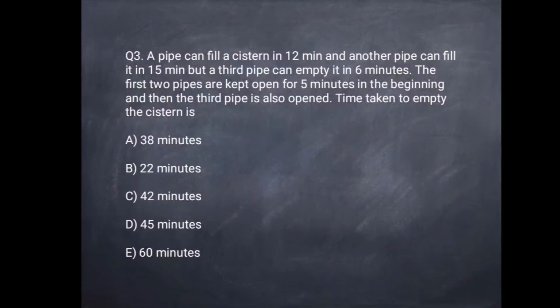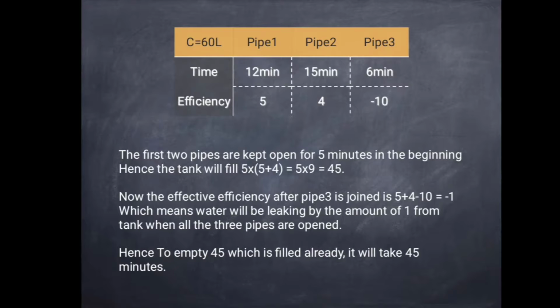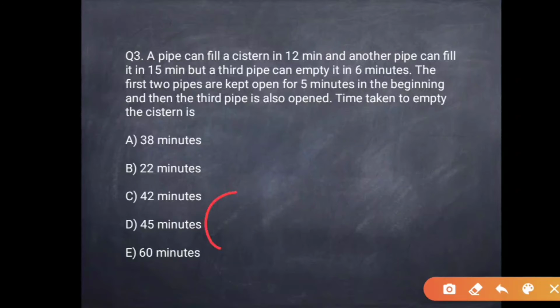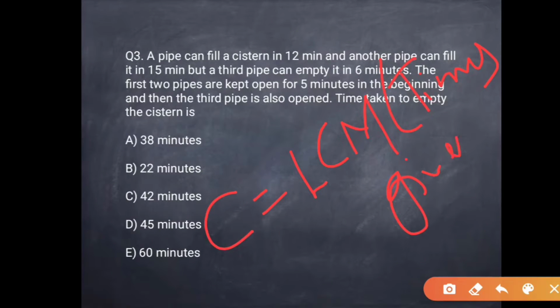Now let's go to the question. Also we have to remember that capacity is equal to the LCM of the times given. That is, if we are given the times taken by different pipes, then the capacity of the cistern is calculated as the LCM of the times given.